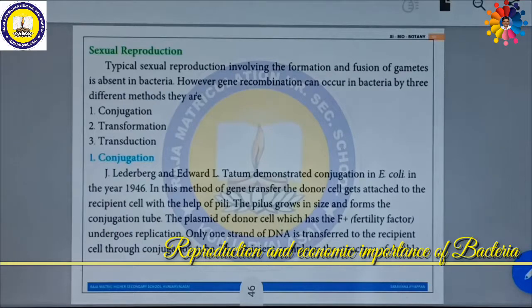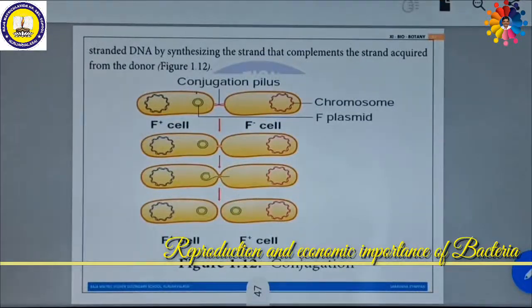The plasmid of the donor cell, which has the F plus fertility factor, undergoes replication. Only one strand of DNA is transferred to the recipient cell through the conjugation tube. The recipient completes the double-stranded circular structure by synthesizing a new strand that complements the strand acquired from the donor. In such a manner, conjugation takes place.